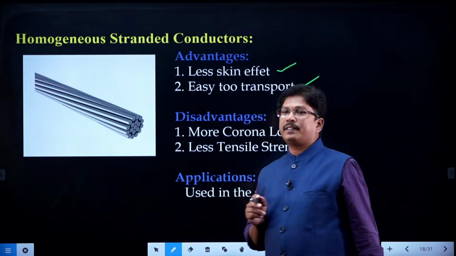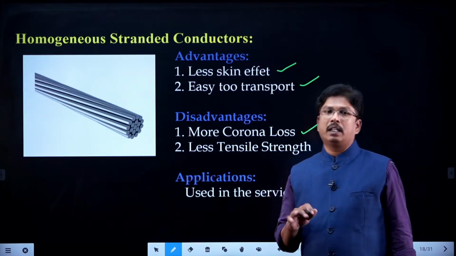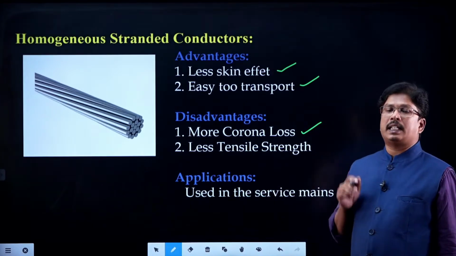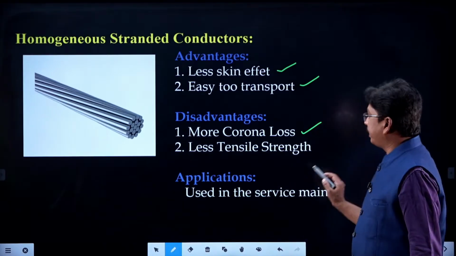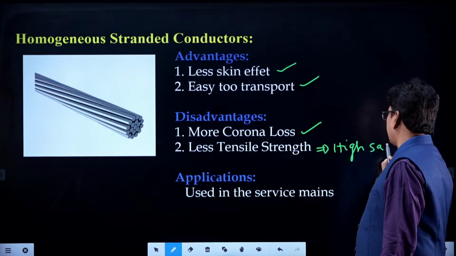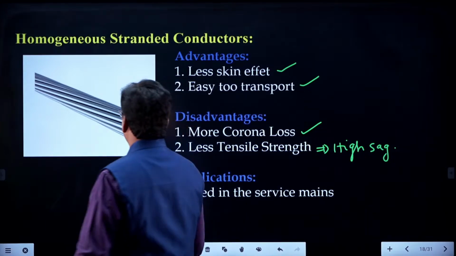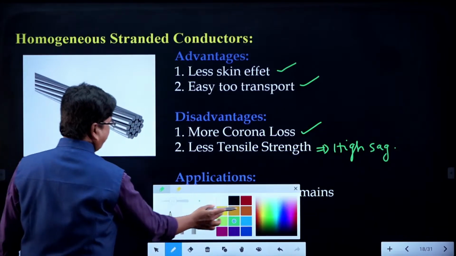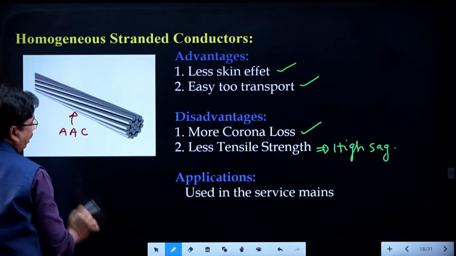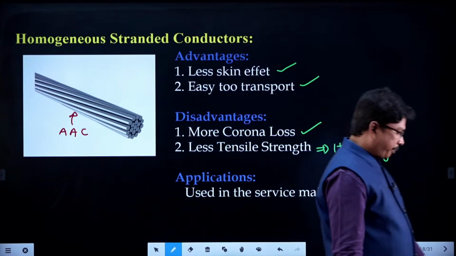The rough surface will increase the corona loss. And they have very less tensile strength. When tensile strength is less, high sag will be there. That high sag is the problem of the homogeneous stranded conductors. These are also called all aluminum conductors, AAC, right, students?